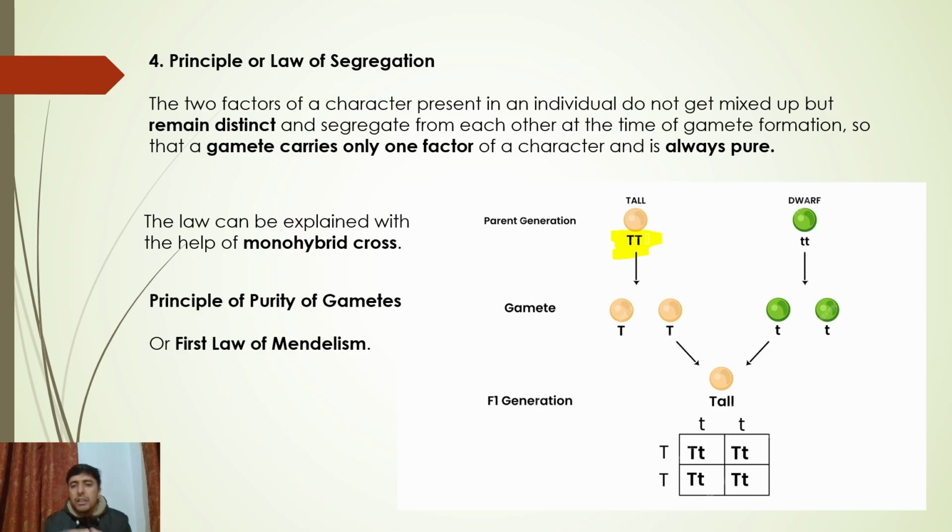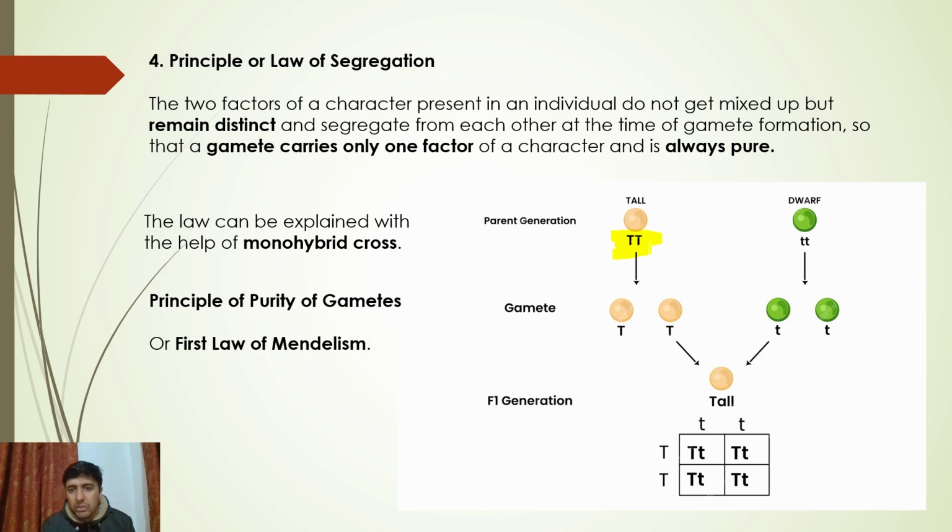Okay, they don't get mixed up, they remain distinct, meaning जो हमारे पास दो alleles होते हैं, we have two alleles. They segregate properly from each other at the time of what? Gametogenesis.